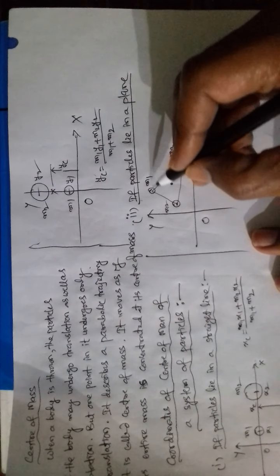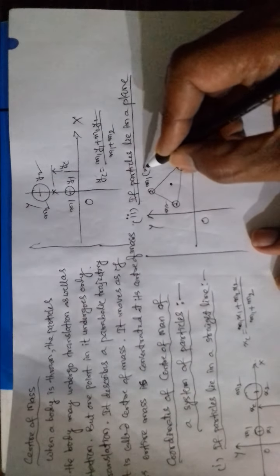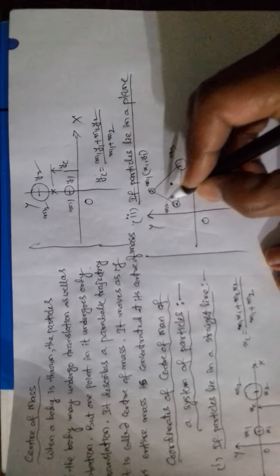See, each particle's midpoint can be denoted by two coordinates, x coordinate and y coordinate. Say this is x1 y1, its coordinates. Its coordinates are x2 y2. Its coordinates are x3 y3. And this is the center of mass.